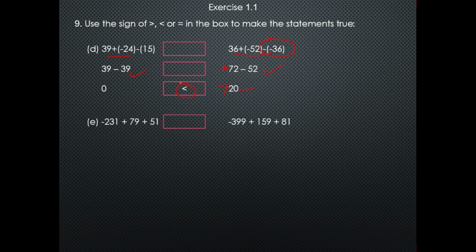Comes to question number 9 part E. I will add positive and negative numbers separately. So here we will get minus 231 plus 130, and here minus 399 plus 240.